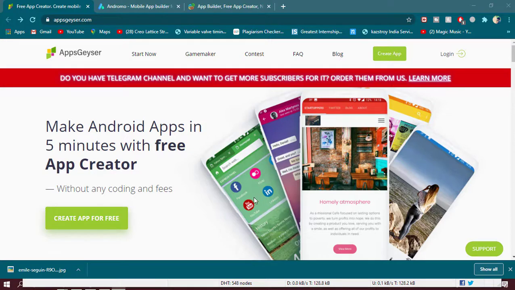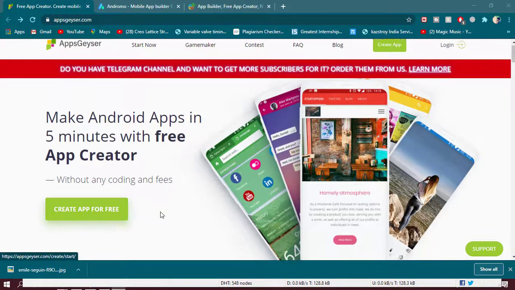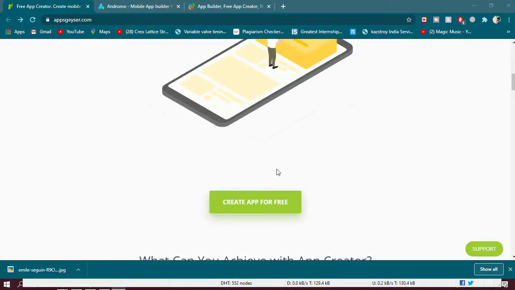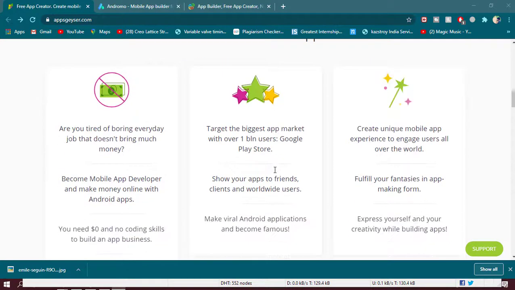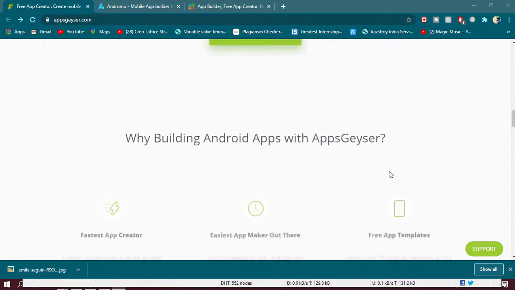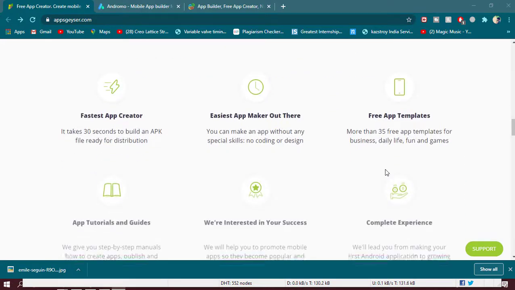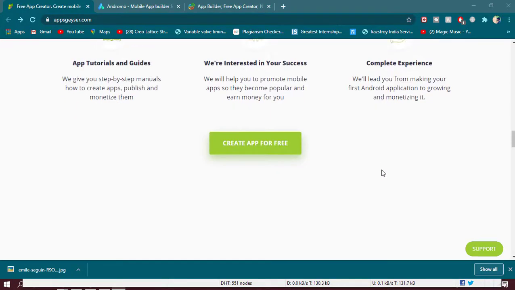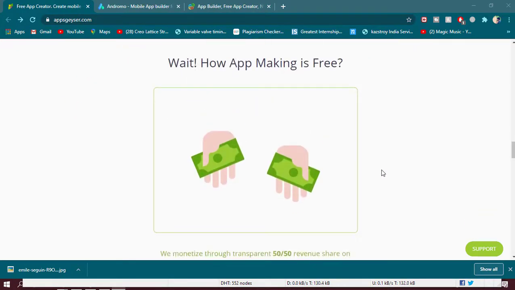First website in the list is AppTeaser. You have this minimalist look on the website itself. If you scroll down, you also have a variety of features that it gives out, and you also have a condition right up here stating the revenue. If you're interested to make money through an app, it is going to charge 50% of the advertisement charges and the remaining 50% is yours.